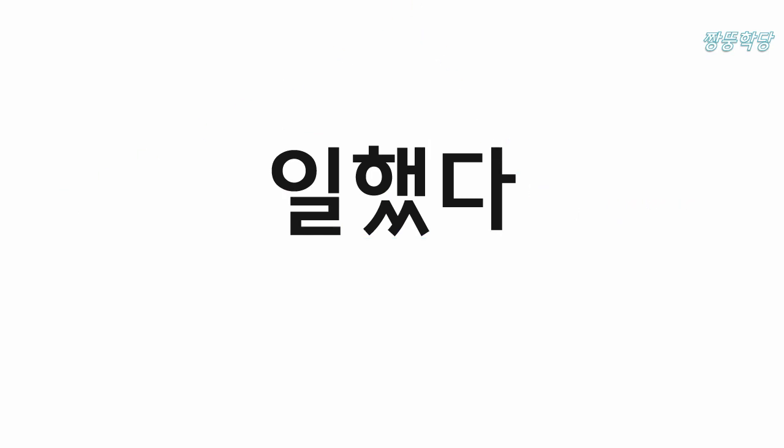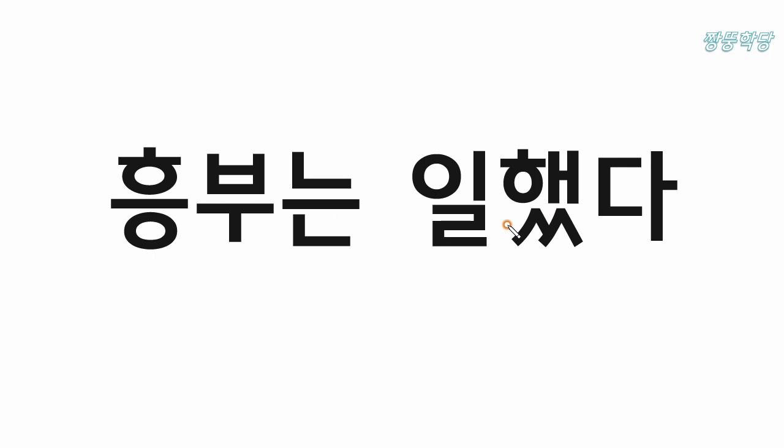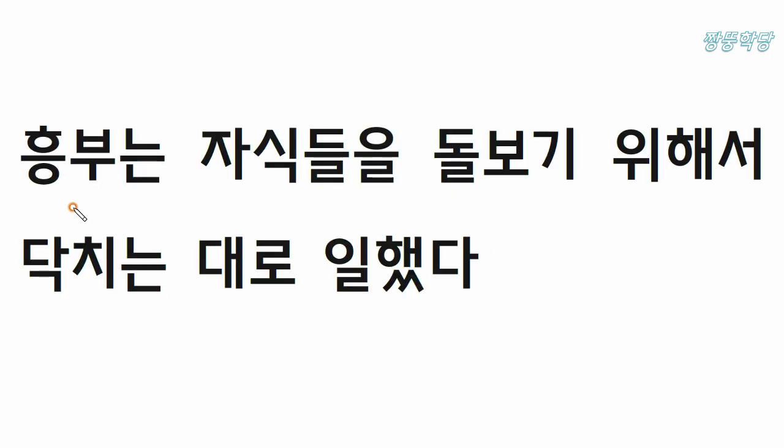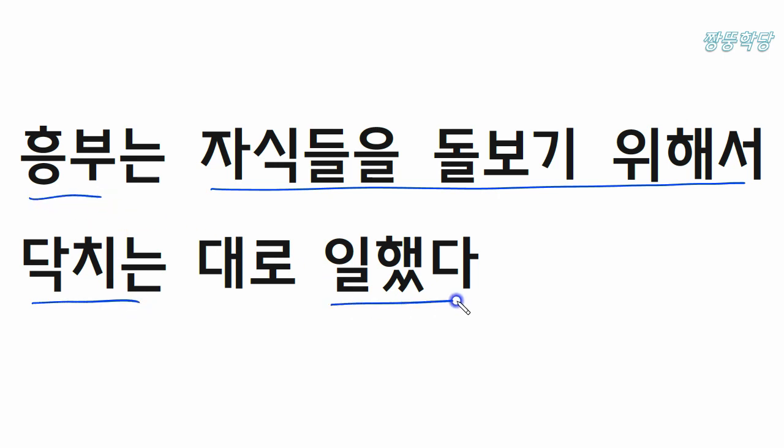So 흥부는 일했다. 흥부는 일했다 means 흥부 worked. Even though there are lots of other words here, this sentence eventually means 흥부 worked.